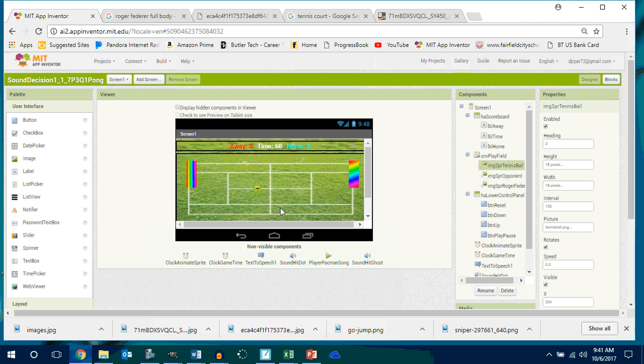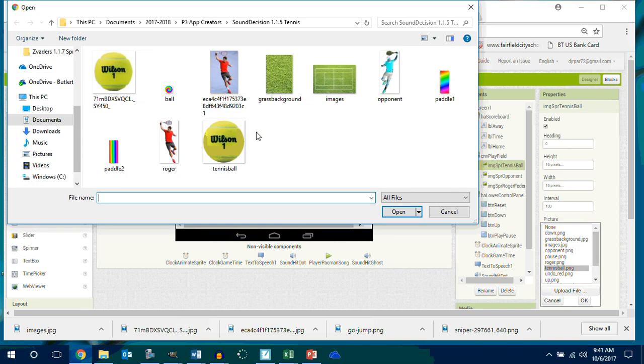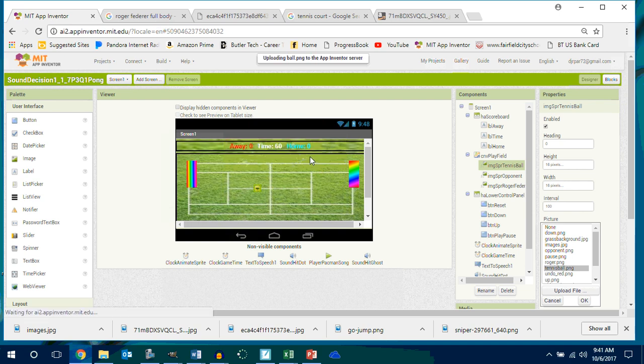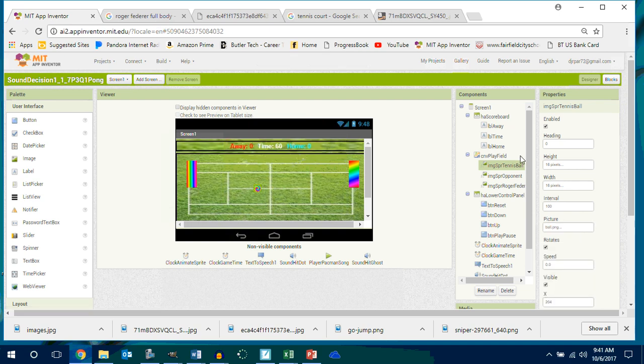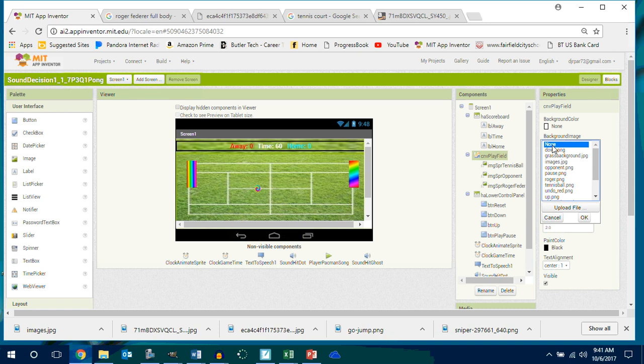Go over here, right here, change the ball, upload, choose the ball. This ball should look pretty good. Okay, the background screen, canvas playfield, is not going to have an image in it.